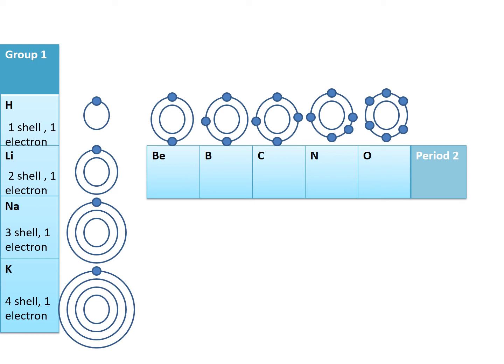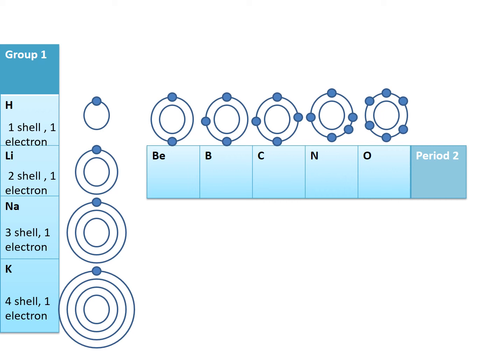Always remember, the electron which is in the outermost shell is called the valence electron. If any atom has 2 electrons in the outermost shell, what is the number of valence electrons? It is 2. So however many electrons are there in the outermost shell, that number becomes the number of valence electrons.